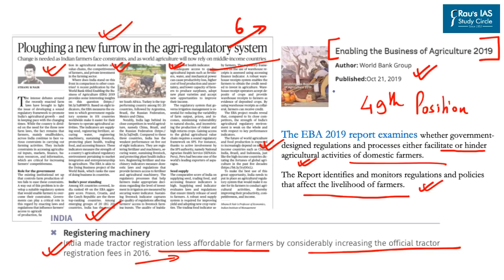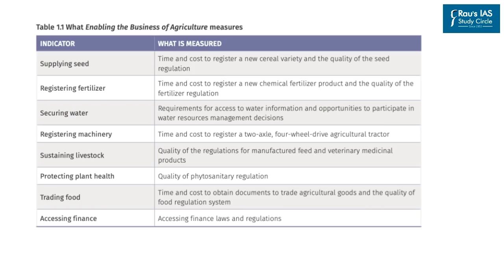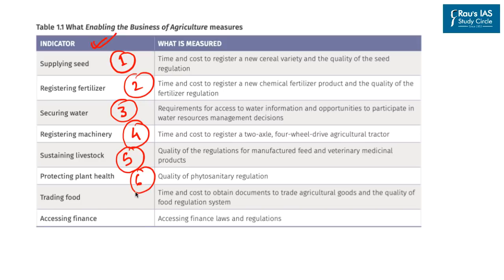Now this report has used 8 indicators, namely first, supplying seed, second, registering fertilizer, third, with respect to securing water, fourth, regarding registering of machinery, fifth, regarding sustaining livestock, sixth, regarding protection of plant health, seventh, with respect to trading of food, and eighth, with respect to access to finance.